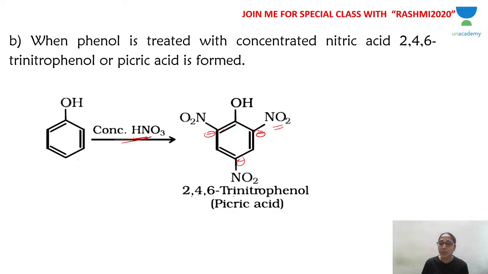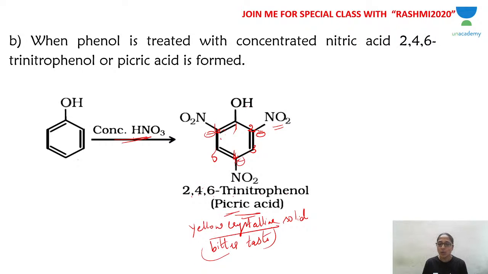So with respect to this, carbon number 1, 2, 3, 4, 5, 6, you get 2,4,6 trinitrophenol, and this is called picric acid, which is a yellow crystalline solid, which has a bitter taste. Okay, picric acid comes from the Greek word which means bitter, so it has a bitter taste. Okay, yellow crystalline solid, 2,4,6 trinitrophenol is picric acid. I hope you understood this. Okay, any doubt?